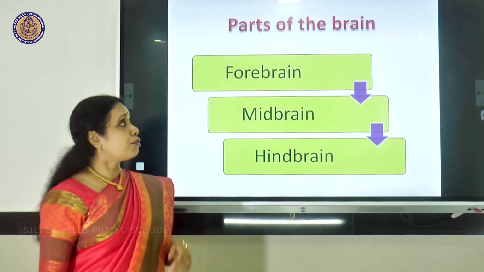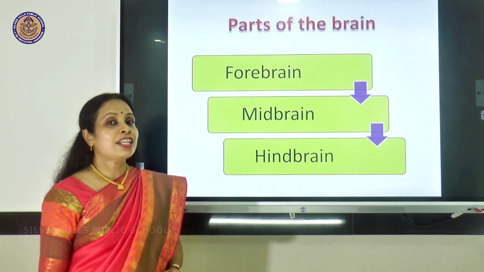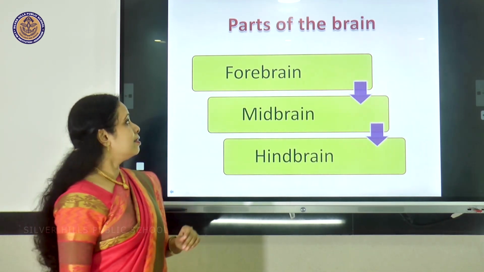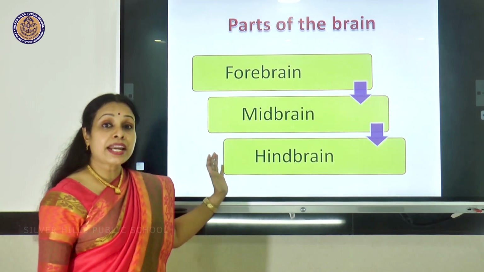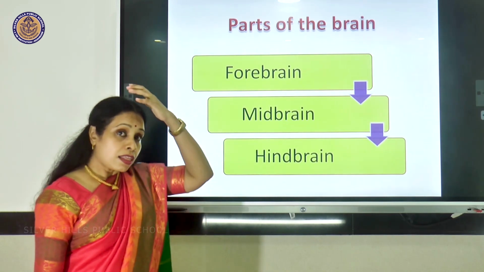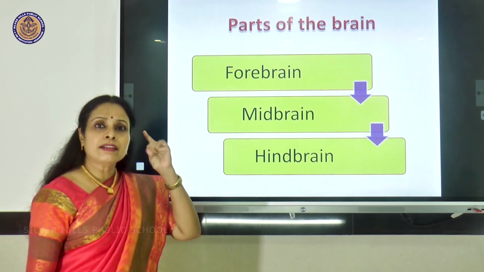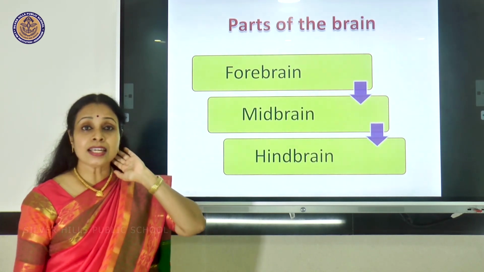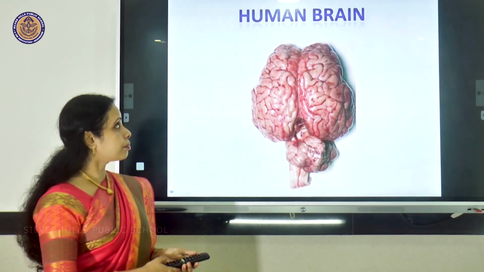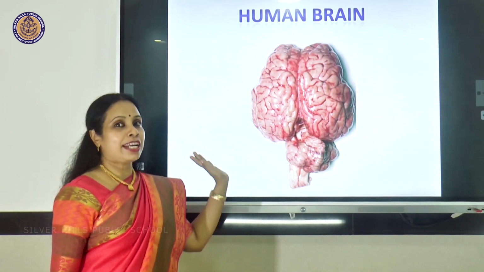Now let's see the parts of the brain. The human brain can be divided into three main parts: the forebrain, midbrain and hindbrain. The front part is the forebrain, the middle part is the midbrain, and this lower part is the hindbrain. Here you see an actual figure of the human brain.